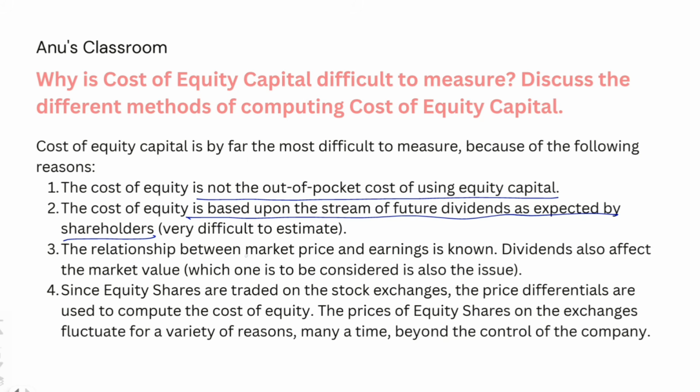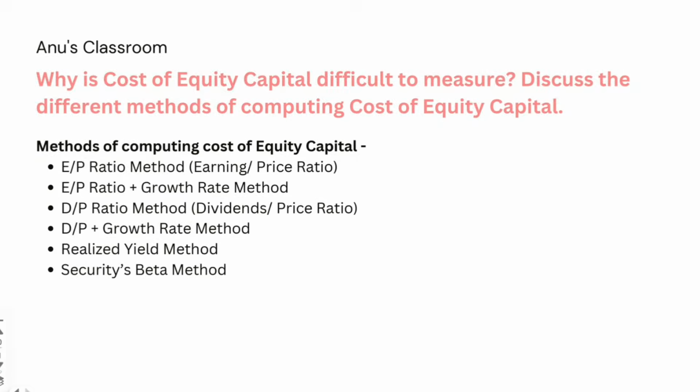The relationship between the market price and earnings is also not certain. Dividends will also affect the market value, and since these equity shares are traded in the stock exchange, the price differentials used to compute the cost of equity actually change due to a variety of reasons. So because of all these things, the cost of equity capital is very difficult to measure.